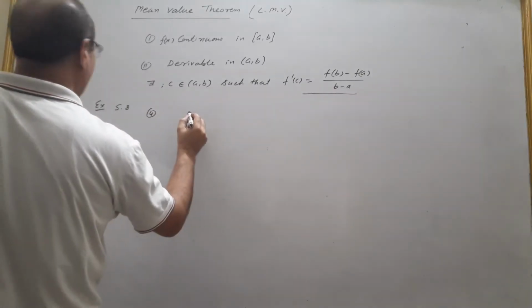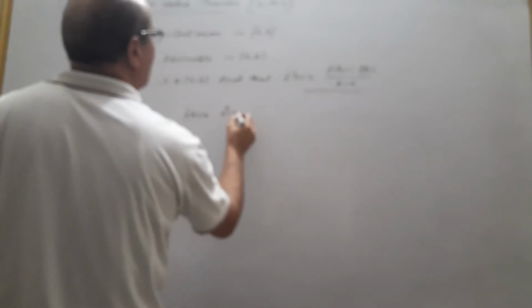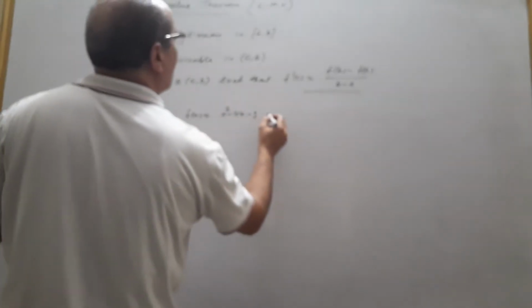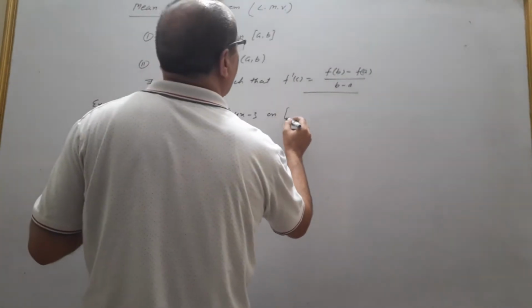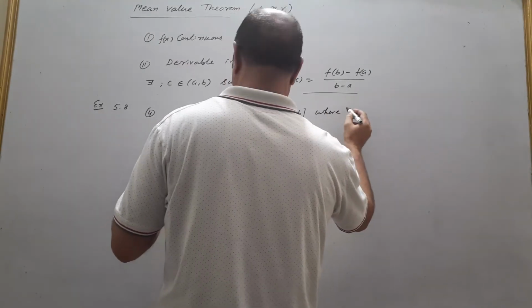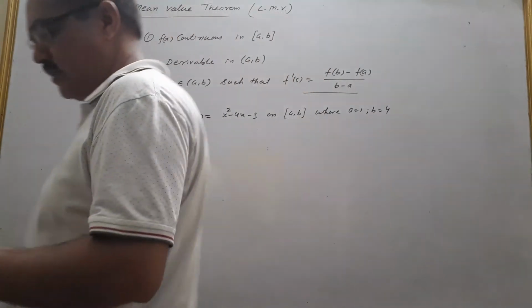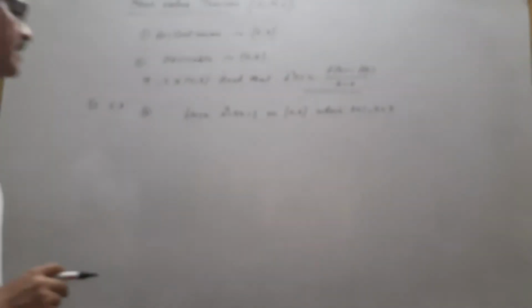Now the problem is how to verify the theorem. So I apply the theorem to a question from Exercise 5.8 of your NCERT, question number 4: verify the mean value theorem for the function on [a, b], where a is equal to 1 and b is equal to 4. That means you have to verify the mean value theorem for the interval 1 to 4.